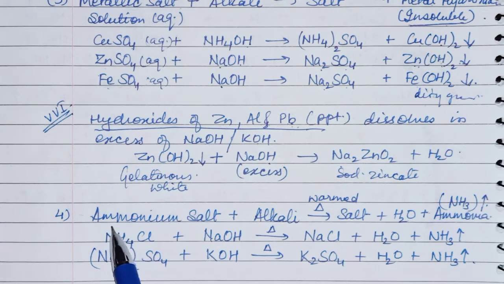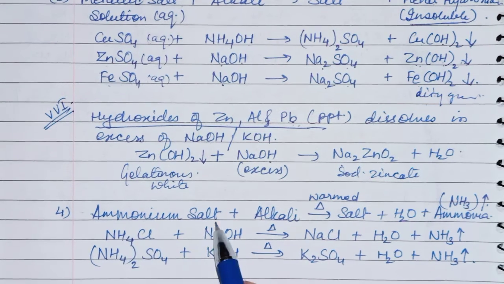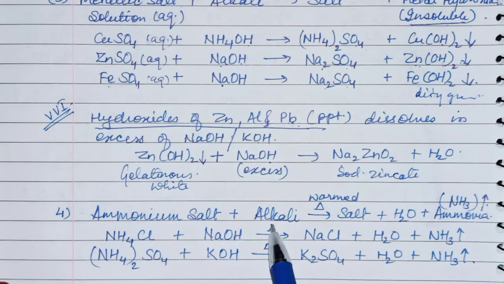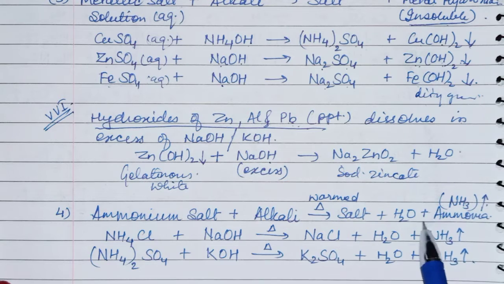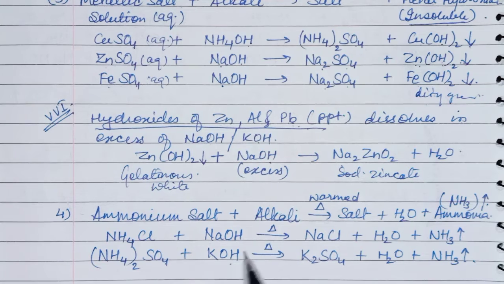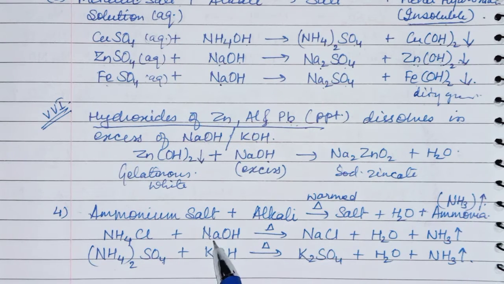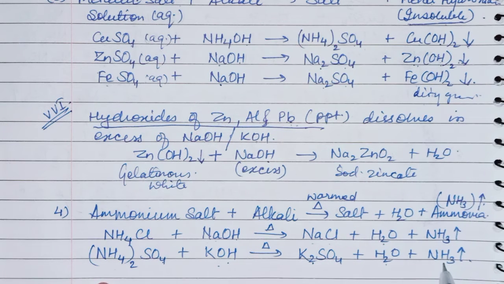Now the fourth property is that when an ammonium salt reacts with an alkali, or is warmed with an alkali, it will produce salt, water and ammonia gas. Ammonium salt means ammonium chloride or ammonium sulfate. When it reacts with an alkali, NaOH or KOH, and is warmed with them, NaOH will give NaCl, water and ammonia gas. KOH will give potassium sulfate, water and ammonia gas.